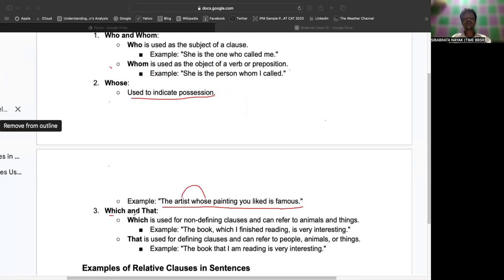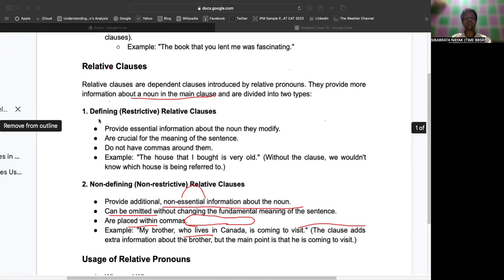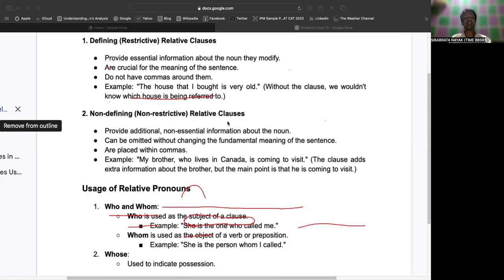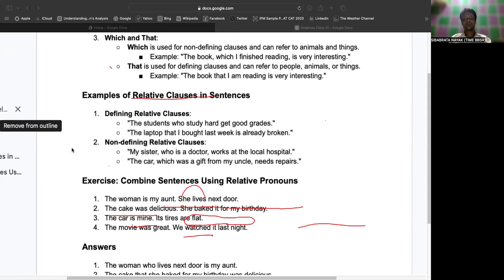Similarly, "which" and "that." Please do understand that "which" is used for non-defining clauses, and they can refer to animals and things, right? Like the book, which... Non-defining means what we just discussed. When we talk about non-defining, it is called a non-restrictive relative clause, where extra information is given.